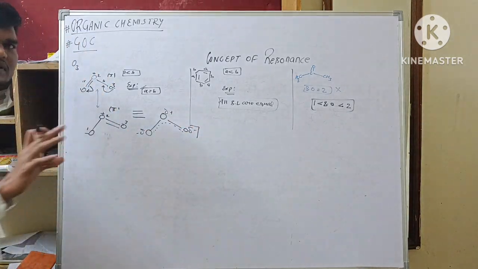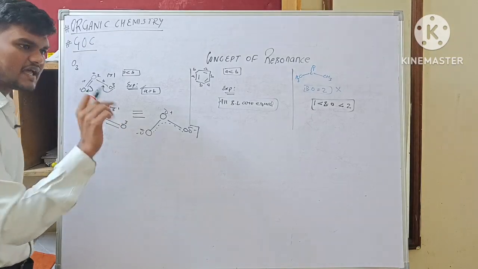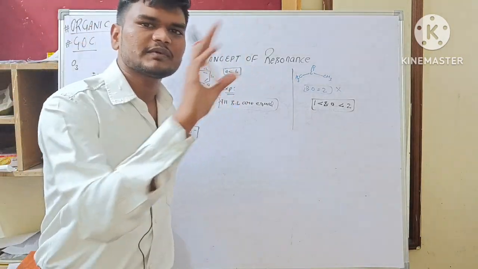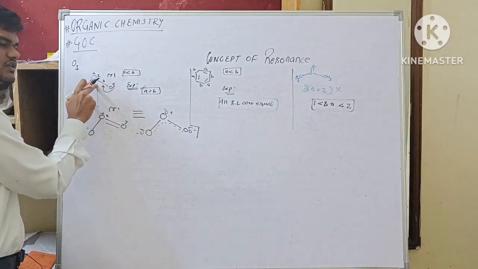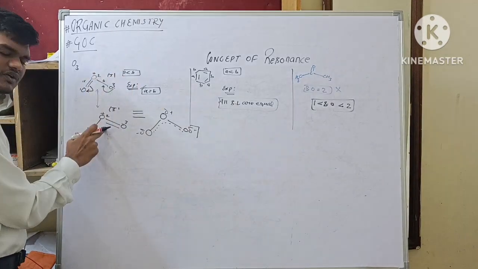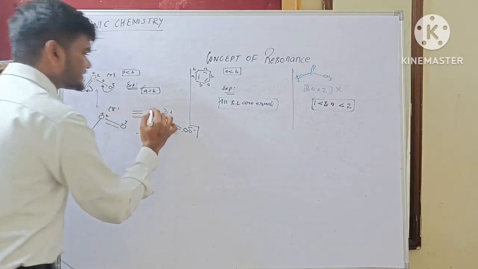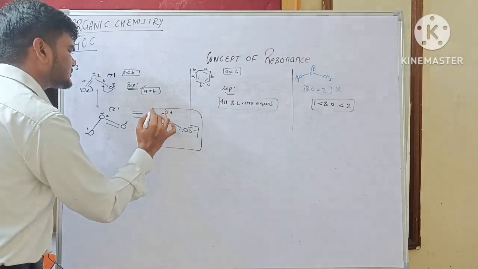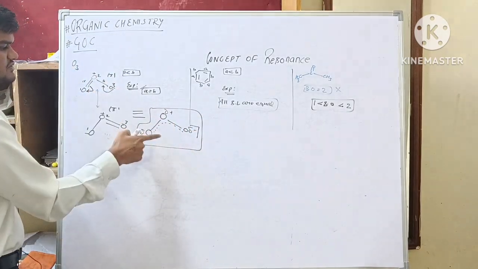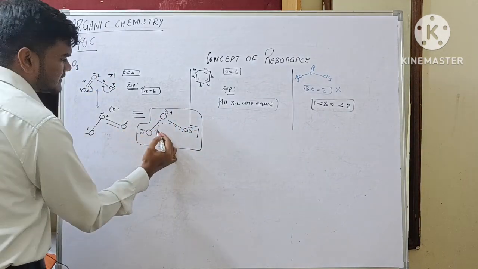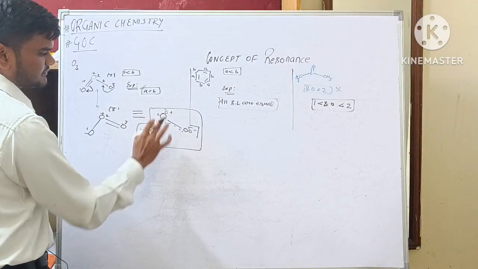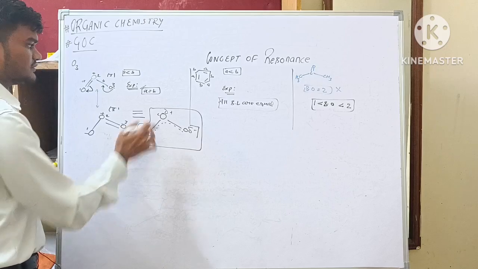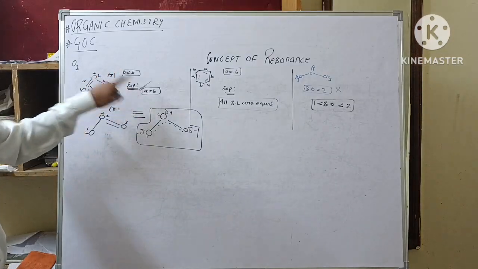Each canonical form explains different properties of the molecule, but the resonance hybrid explains all the properties. From the resonance hybrid structure, I can see equal partial double bond character between 1 and 2 and between 2 and 3. So this is the explanation of the experimental results.